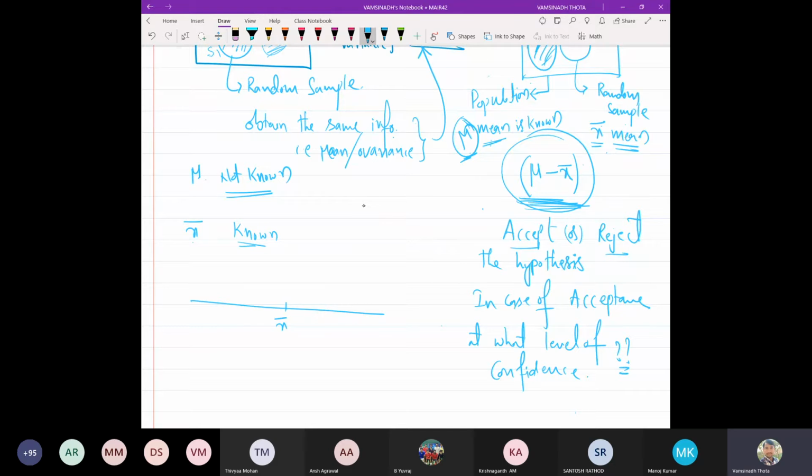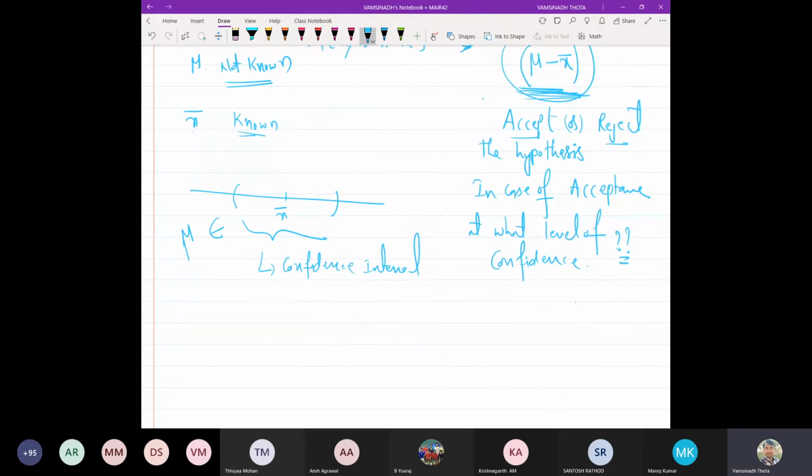We can say that the population mean mu belongs to this interval, and this interval is called the confidence interval.